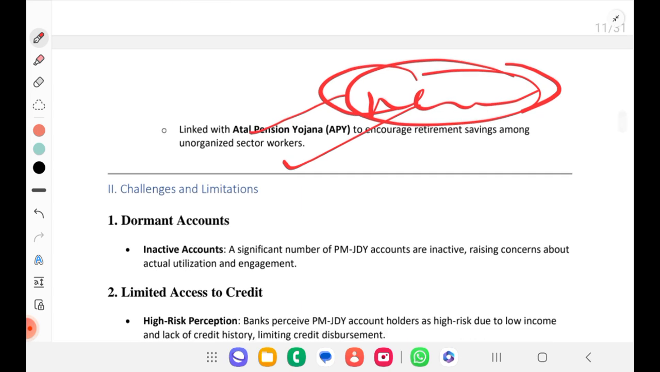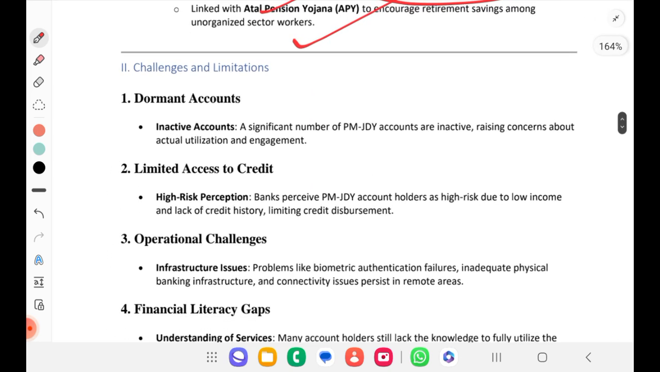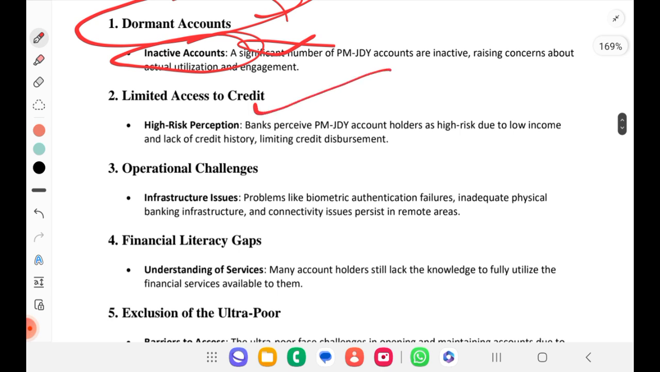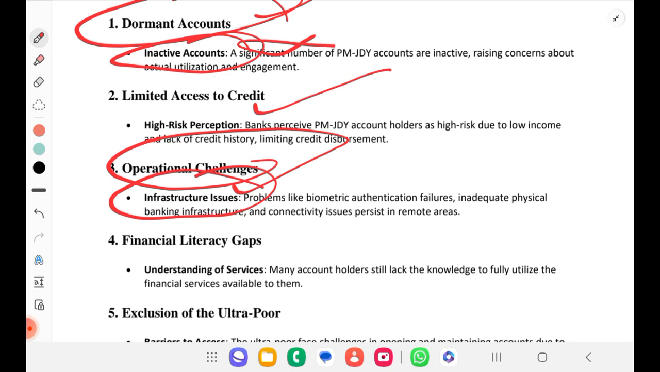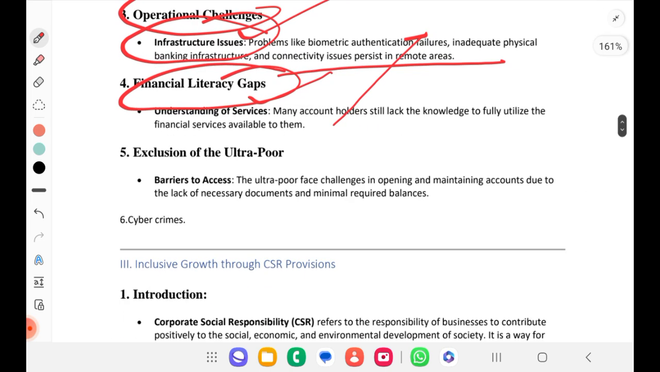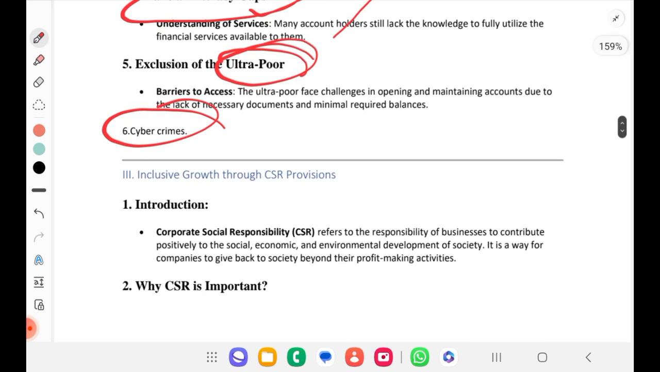Okay. Apart from that, the challenges for Jan Dhan Yojana: there are many dormant accounts which are not active. That is one of the problems. Limited access to credit, high risk perception, and operational challenges are there because infrastructure issues are still there. Then financial literacy, gaps are still there. We are improving, but that doesn't mean we have completed it. Exclusion of the ultra poor: poor are coming, but what about the ultra poor? Then also we have cyber crimes, etc. You can also add some extra points which are valid according to the topic we are discussing.